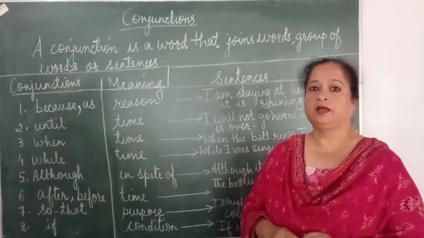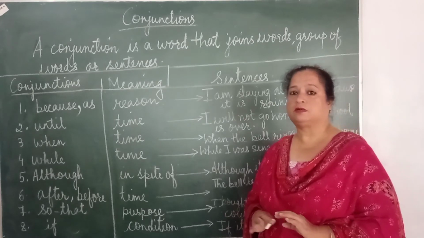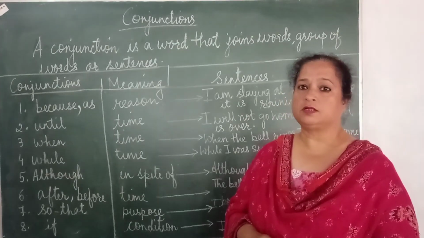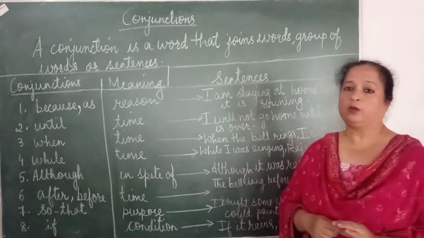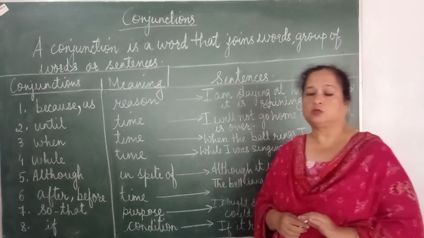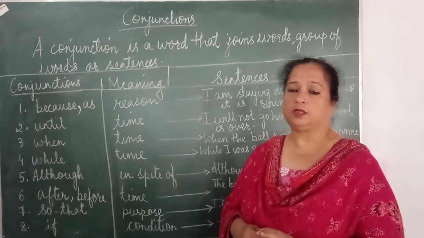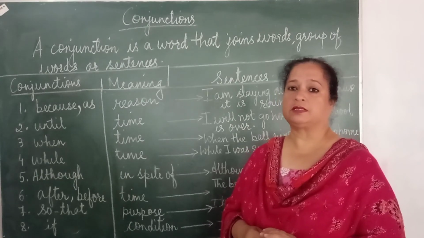So children, as we come to the end of this chapter, we have already learnt the different kinds of conjunctions along with what they mean and with some examples. So we will be doing some more words, some more conjunctions in the classes to come.